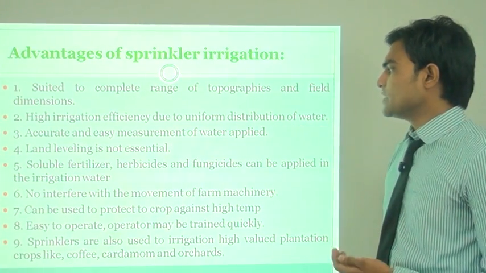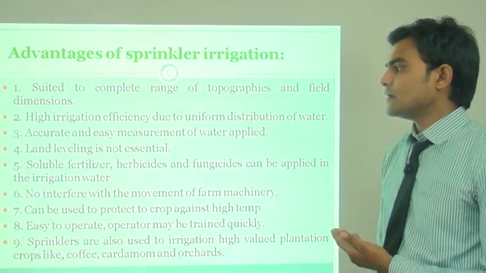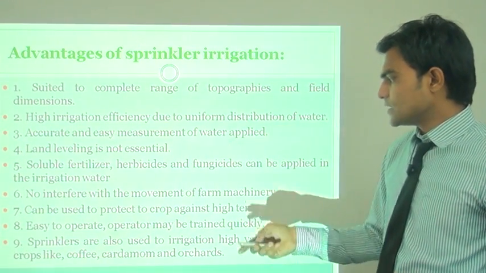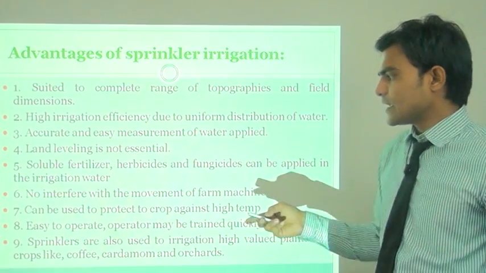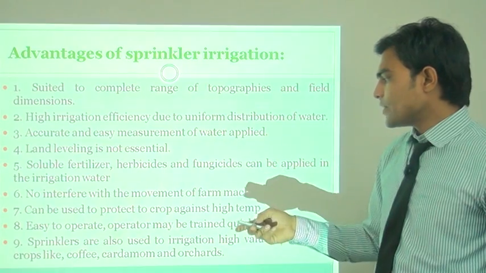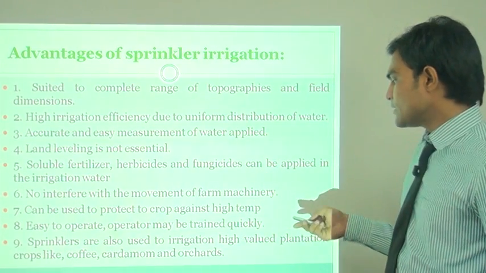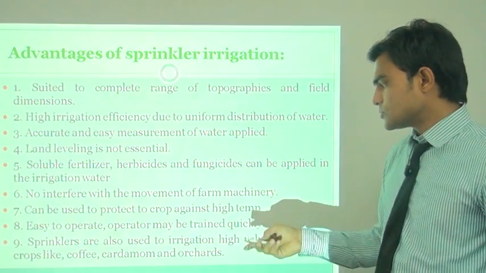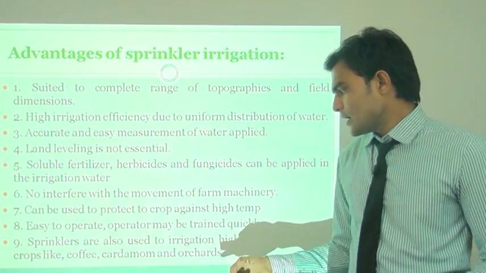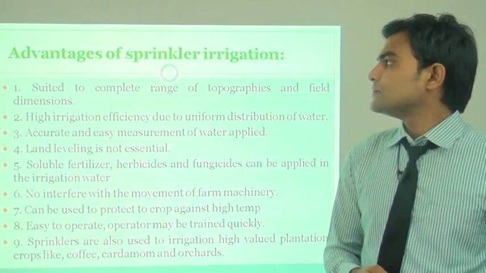Accurate and easy measurement of water applied. Land leveling is not essential in the sprinkler irrigation. No interference with the movement of the farm's machinery. Can be used to protect crops against high temperature. Easy to operate. Operators may be trained quickly. Sprinklers are also used to irrigate high value plantation crops like coffee, cardamom and orchard crops.